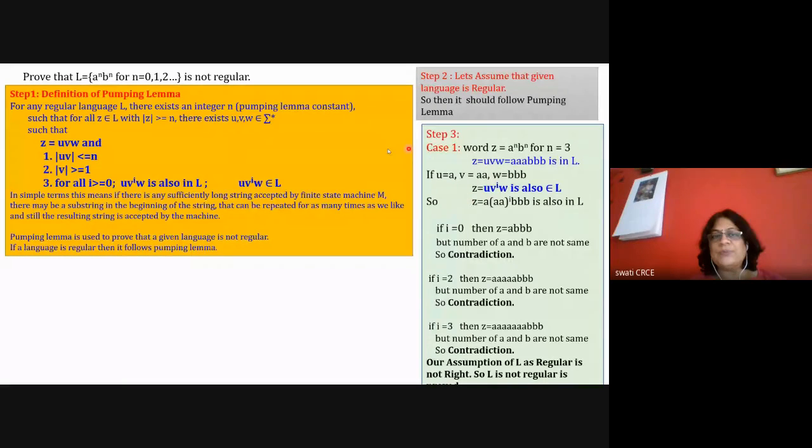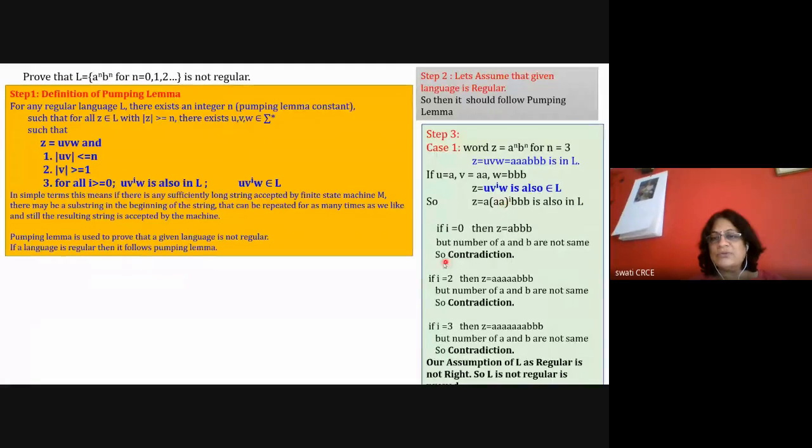Then as per the pumping lemma theorem, if the string is u, v raised to i, w, it is also in the language L. So I'm rewriting this u, v raised to i, w as A, double A raised to i, and triple B. So I'm saying that double A can be repeated any number of times and the string still belongs to the language, because I'm assuming that it is a regular language. So it will follow the pumping lemma.